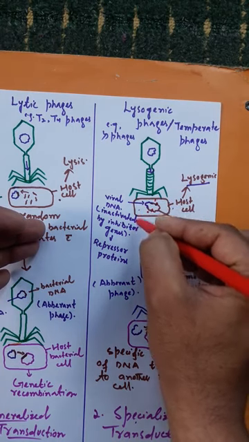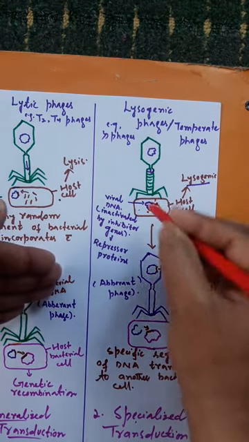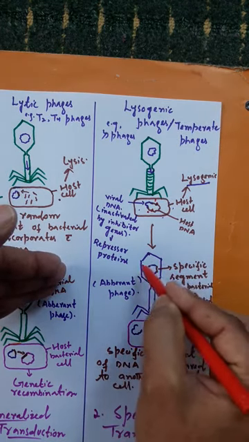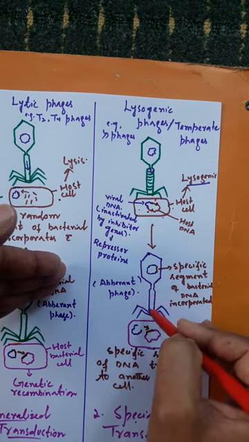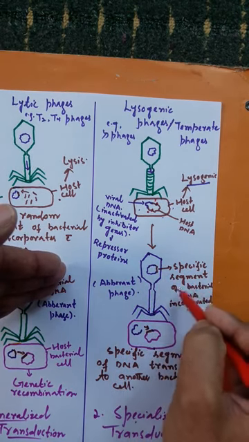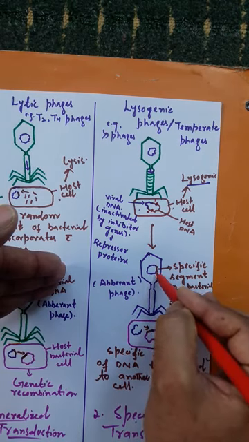When this viral DNA gets assembled to form a new lysogenic phage, that's an aberrant phage. This is a new bacteriophage that's lysogenic, carrying a specific segment of bacterial DNA incorporated in its DNA.